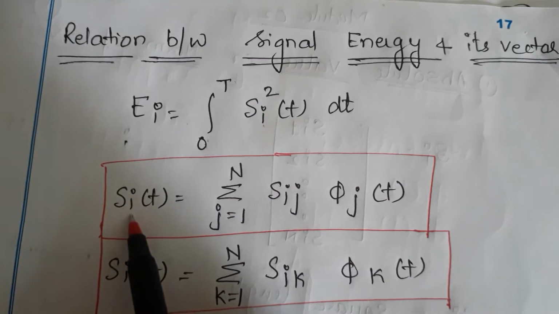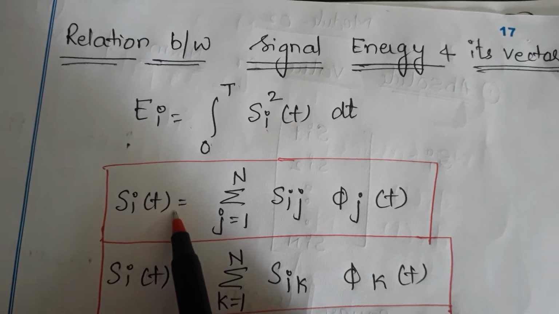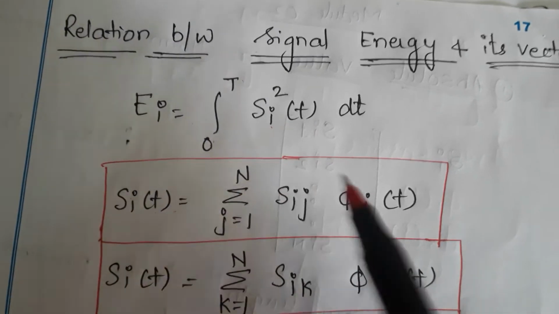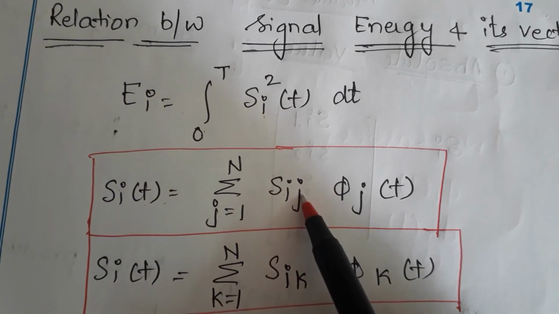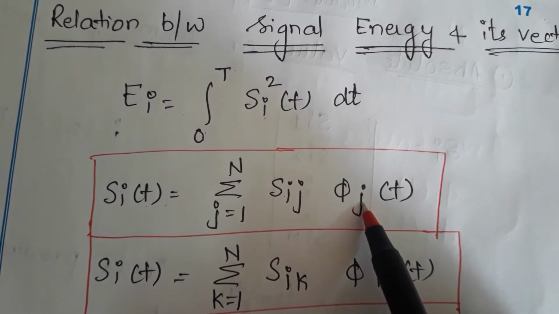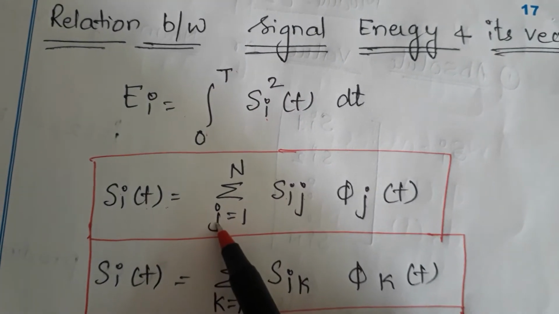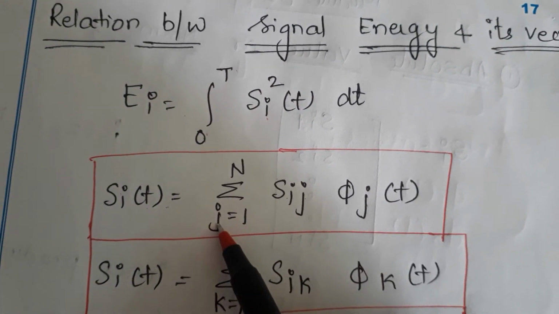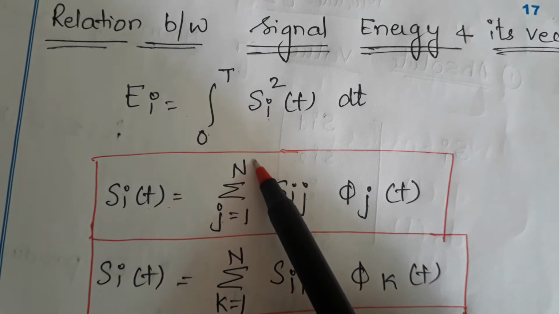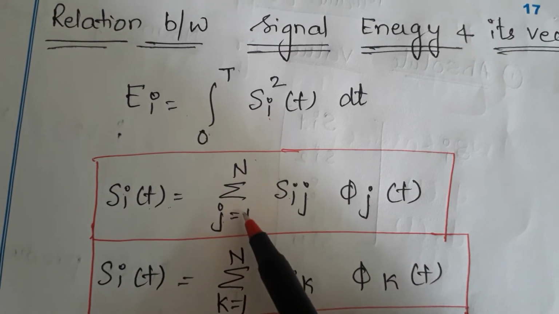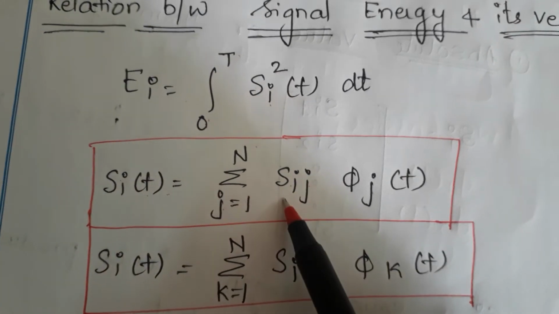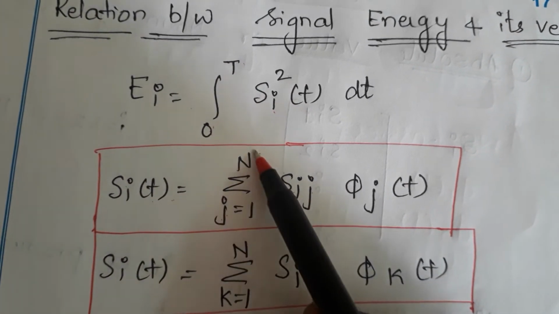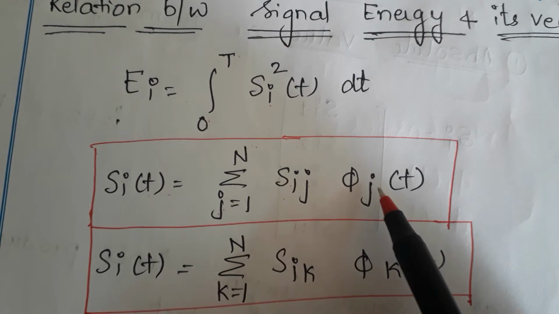Now Si of t I have already defined. Can you observe here, Si is there, and this j indicates a carrier. So I have got 1 to N carriers. Si of t is the sum over j from 1 to N of Sij phi j of t.